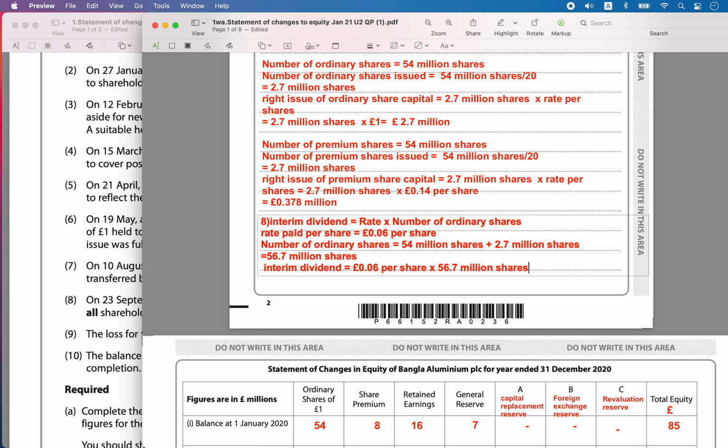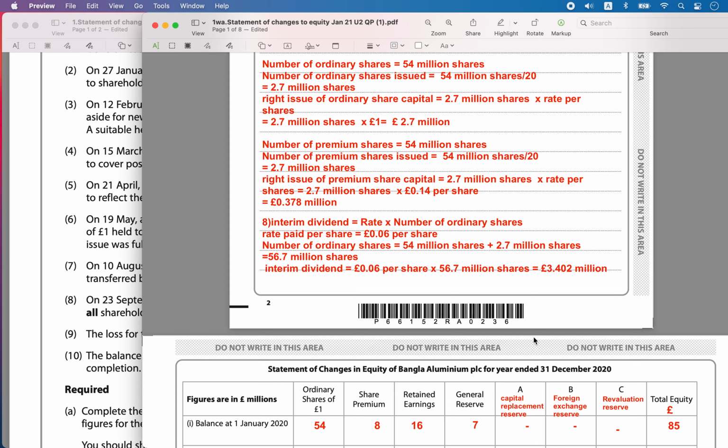So let's calculate that. 56.7 into 0.06 pounds is equal to 3.402 million pounds. That was the amount of interim dividend that was issued.